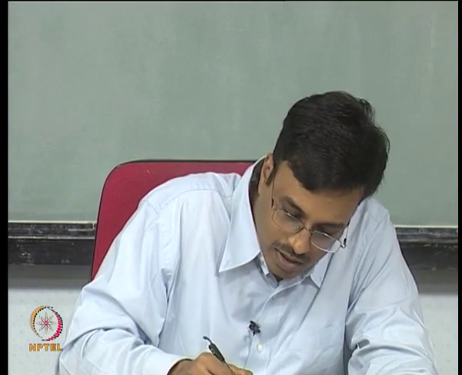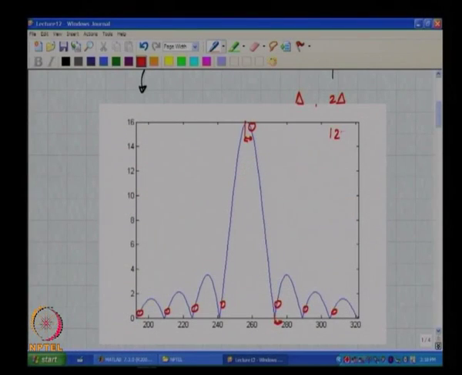Earlier, let us say the input tone was 127 by 1024 plus say 0.01 times fs, and naturally we expect leakage because the input does not lie exactly on the bin, correct. Now, if I make this 127.001 by 1024, now also we expect leakage for precisely the same reason.